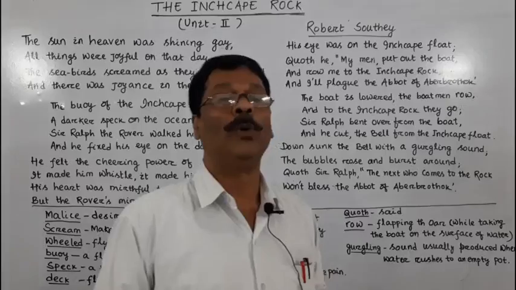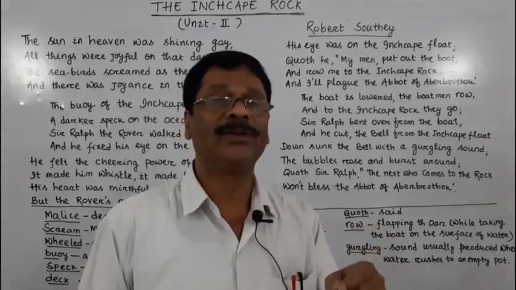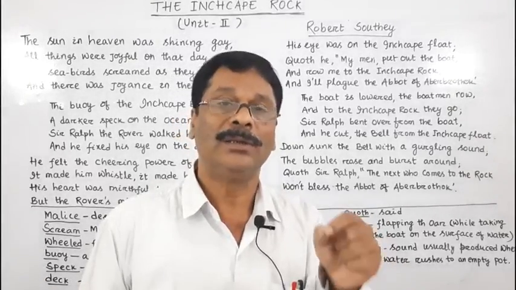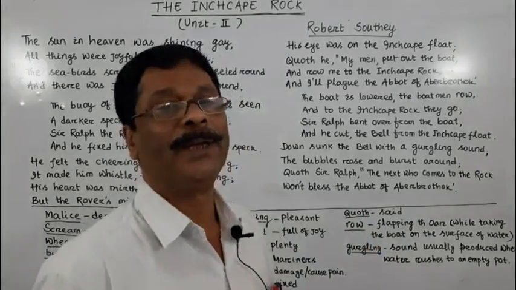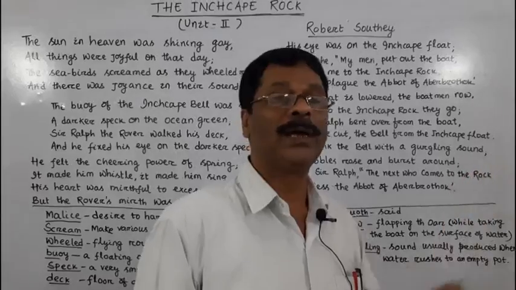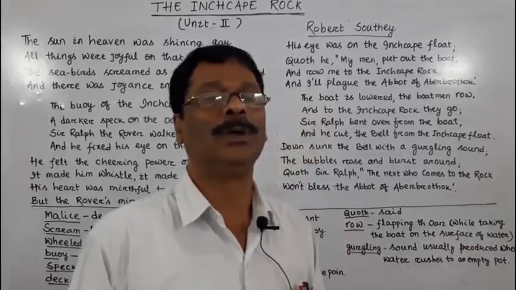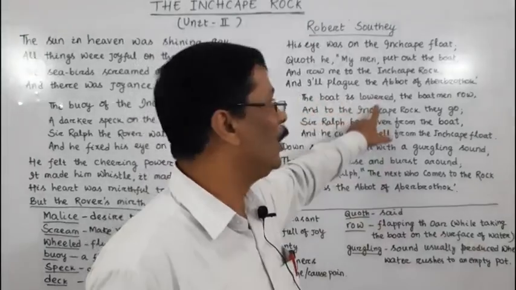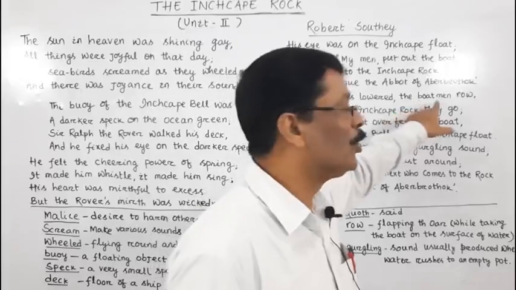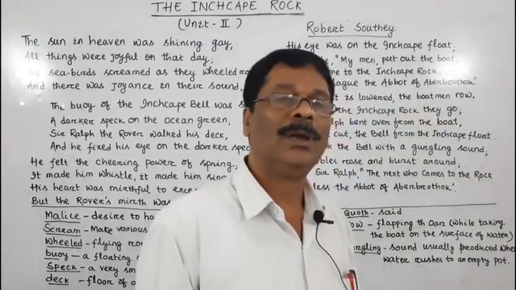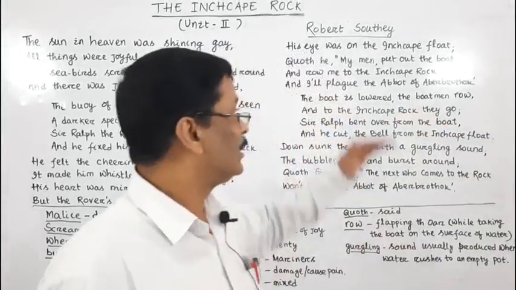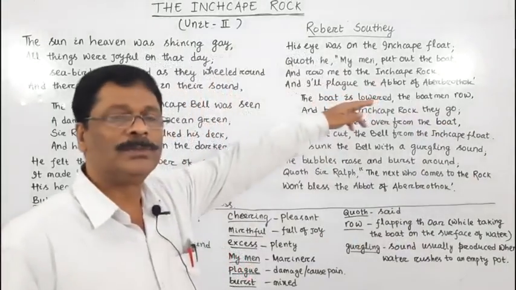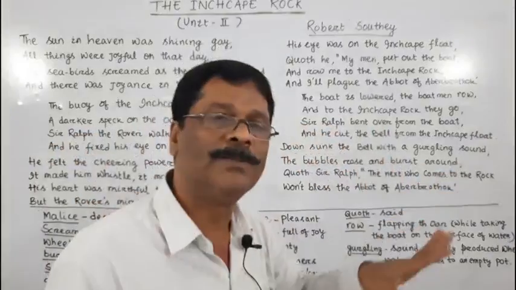His order was obeyed. The sailors listened to what they were told by their leader. And who was their leader? Sharal the rover was their leader. The boat was lowered. The boatmen rowed. As the sailors were told to put out the boat, it was taken out of the sea.